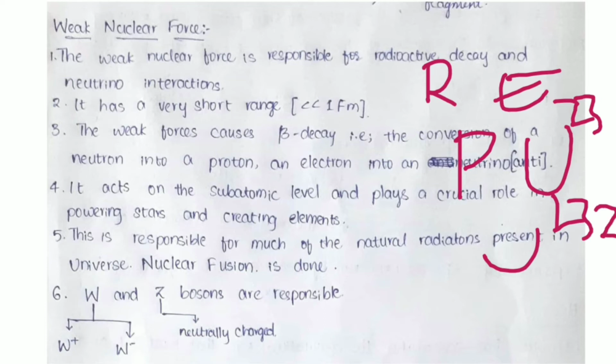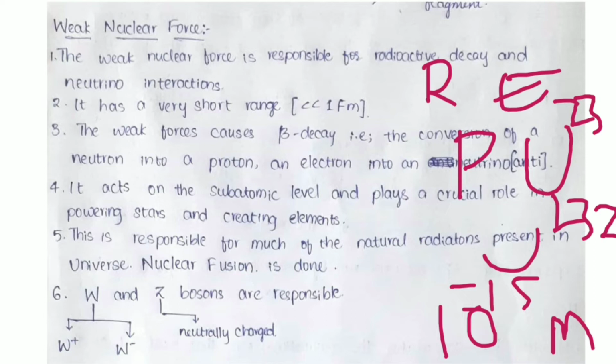Okay, it has a very short range. It is less than 1 femtometer. It is 10 to the power of minus 15 meters. As I told you, it is in the SI system. Okay, the weak force causes beta decay. It is the conversion of a neutron into a proton and electron, and into a neutrino or antineutrino based on the type of beta decay. That may be beta minus decay or beta plus decay.